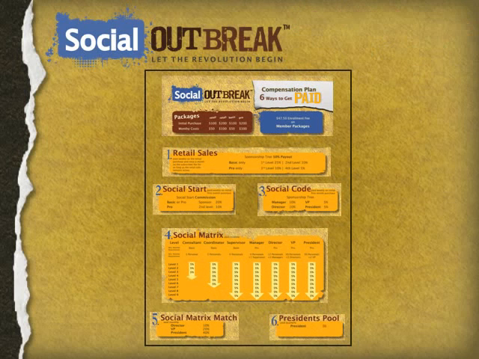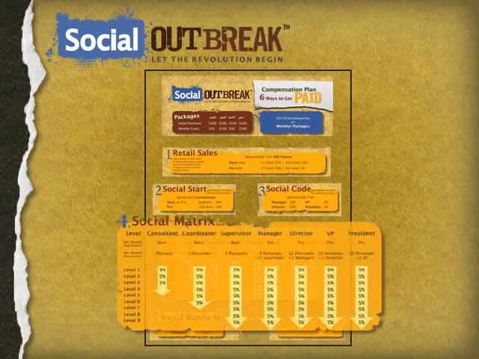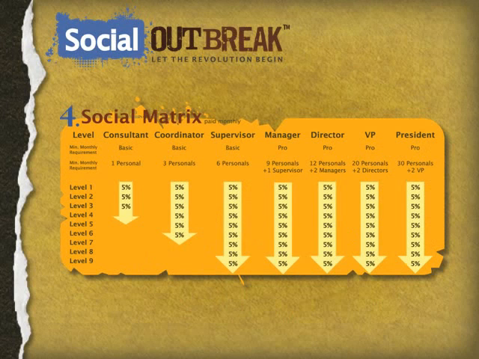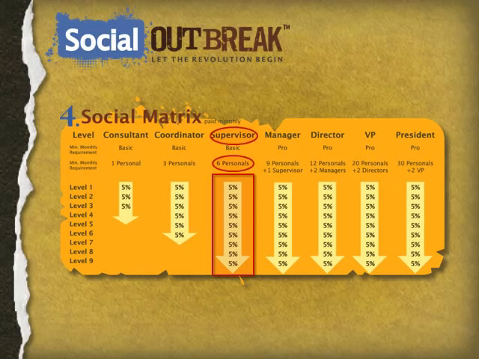Next we will discuss the social matrix portion of our compensation plan. What most people want to know is, what do I need to do to get paid on all 9 levels of my matrix? That information can be found in this column right here, in which you'll see that to get paid on 9 levels, you must become a supervisor in Social+Outbreak. And you do that by sponsoring 6 people personally.